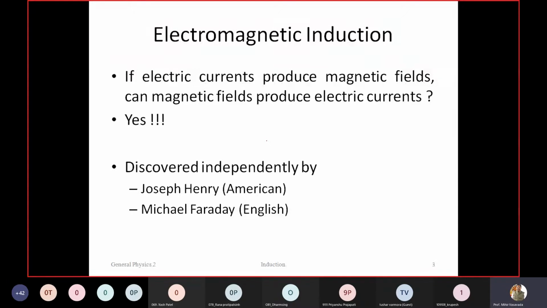This electromagnetic induction was discovered independently. Faraday's law of electromagnetic induction was more popular, but it was also discovered independently by Joseph Henry and Michael Faraday both. This is the Faraday discovery.